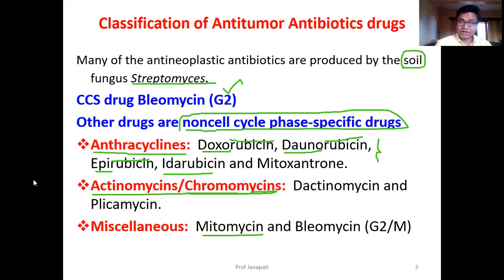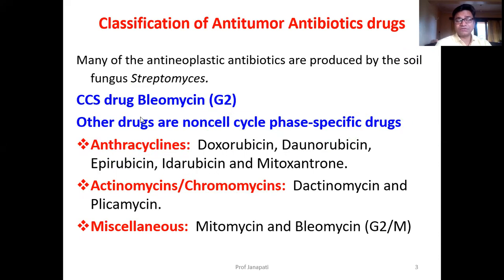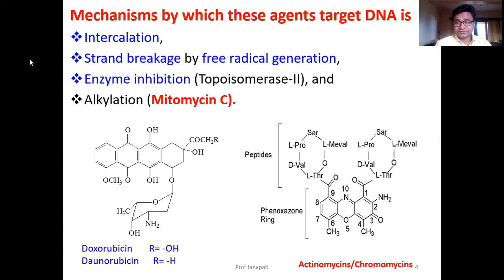Now let us learn what are various mechanisms by which these drugs act. So these drugs act by intercalation. Number one mechanism is intercalation process. The main chemical property which is responsible for intercalation is that they are flat in structure. The rings are flat in structure, especially the aromatic portion. This aromatic portion is responsible for slipping between two DNA molecules.